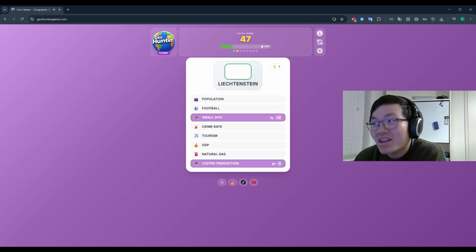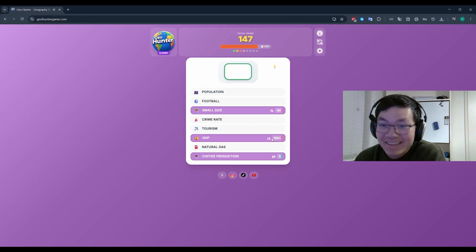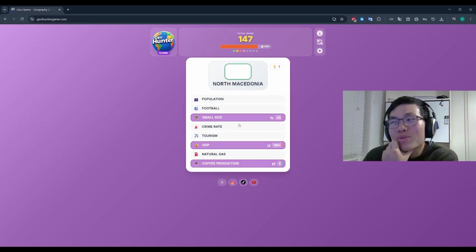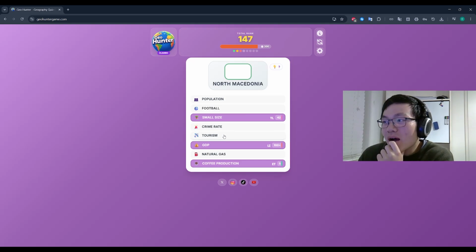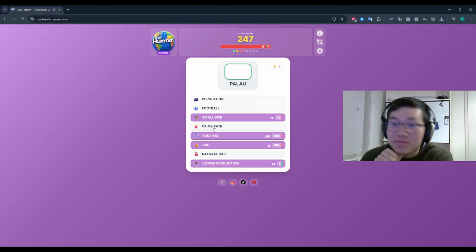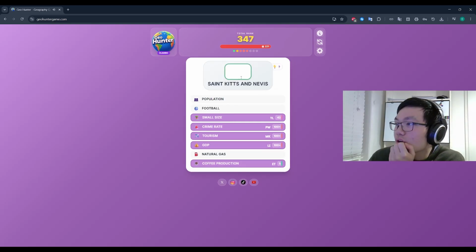That's not great. Liechtenstein would have been amazing for small size, but instead we are going to have to go GDP. Okay, that's pretty... yeah, Liechtenstein, not great. The only good option for Liechtenstein is small size. North Macedonia, see, again, not great. We'll go tourism. The best pick was football, and it was only 67, so that's not great. Palau for crime rate, no. It's all going downhill. This is a horrible run.